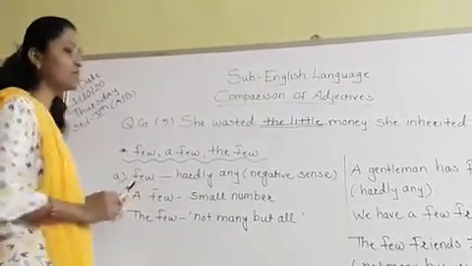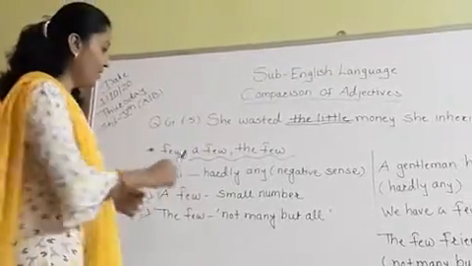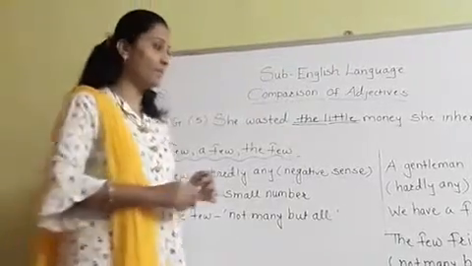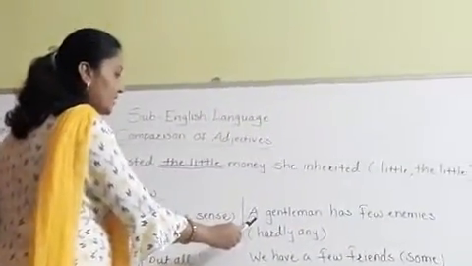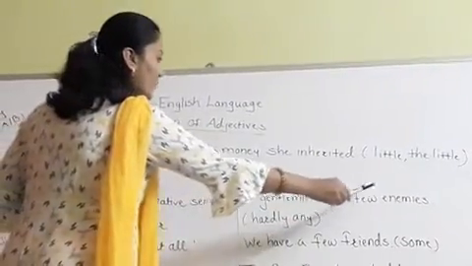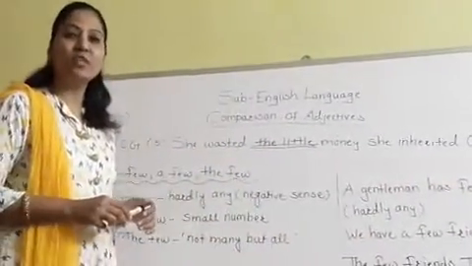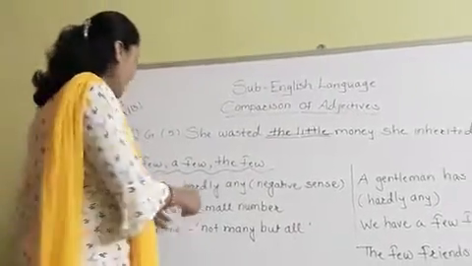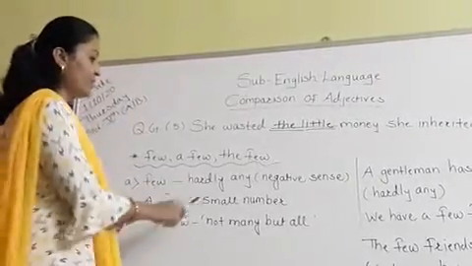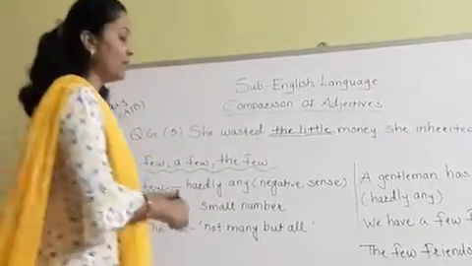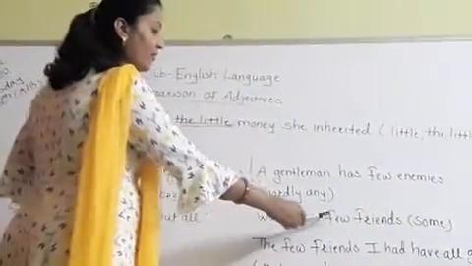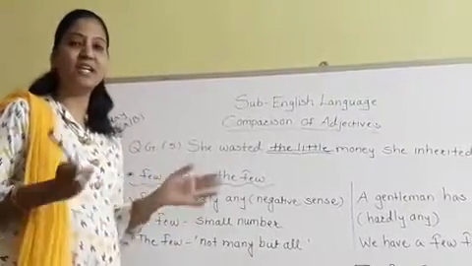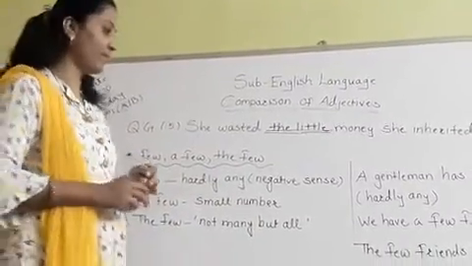So first we are going to see the example of few. Few means hardly any, and it is used in a negative sense. So the example of this is, a gentleman has few enemies. Few enemies means hardly any enemies. Second is a few. A few means small number. Now example of that is, we have a few friends. We have a few friends means we are not having many friends, but we are having few friends.